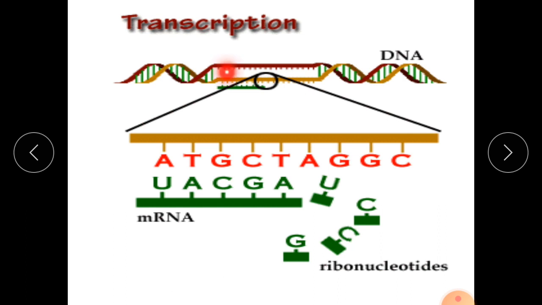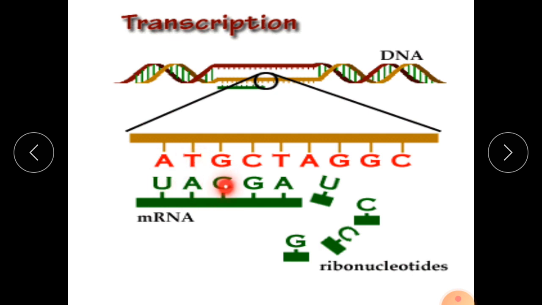During this process, this is the DNA strand, this is one strand, and the second strand. From the bottom strand, here is the enlargement of that, which contains the codons ATG, CTA and GGC. Now complementary to this original strand of DNA, it produces the complementary sequence, and it is called mRNA. For example, A will bind with U, T will bind with A, and G will bind with C. It is a complementary sequence.